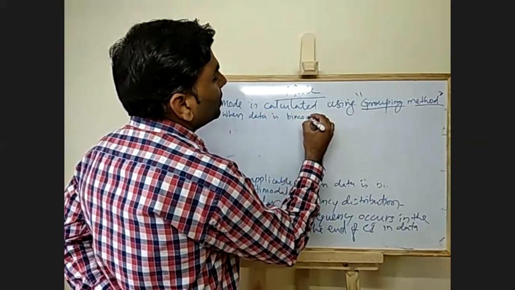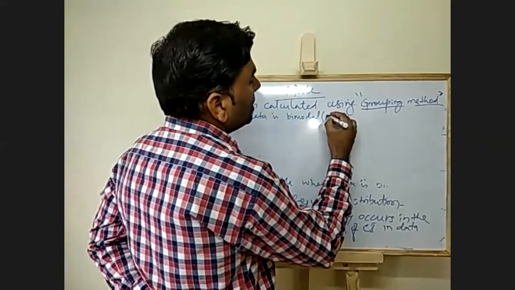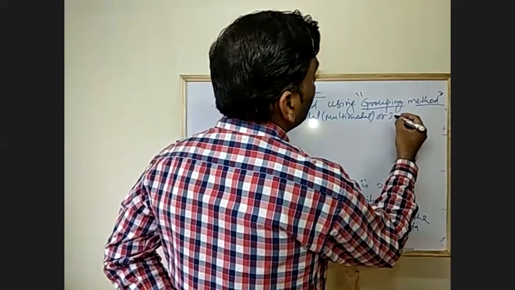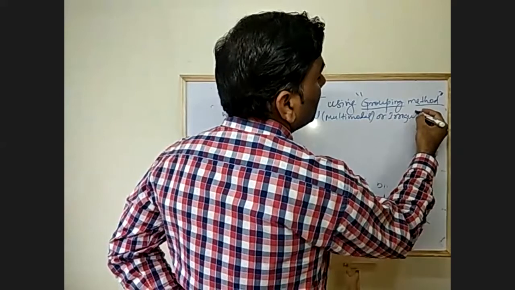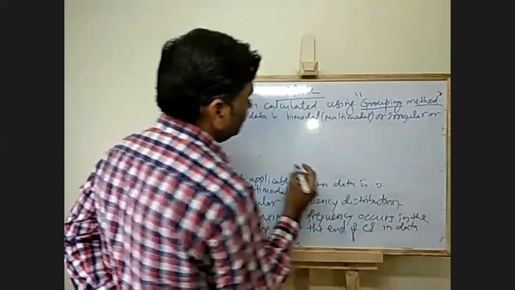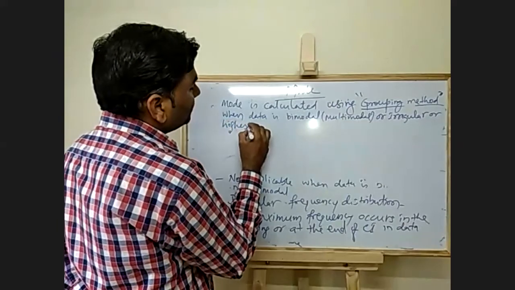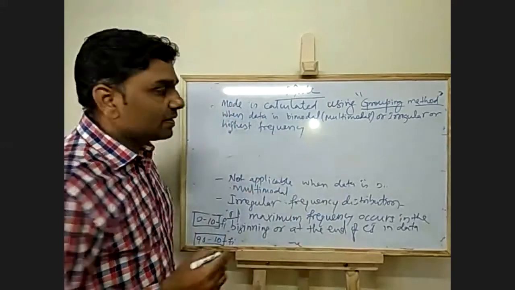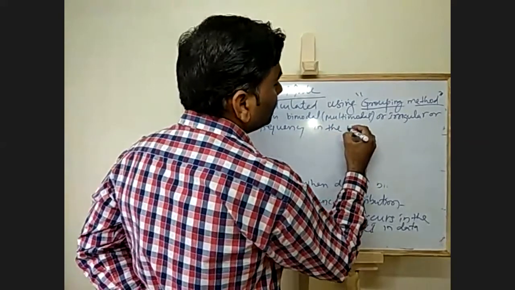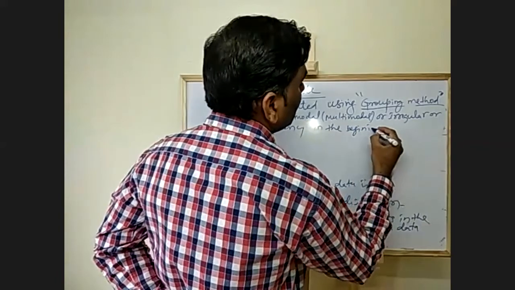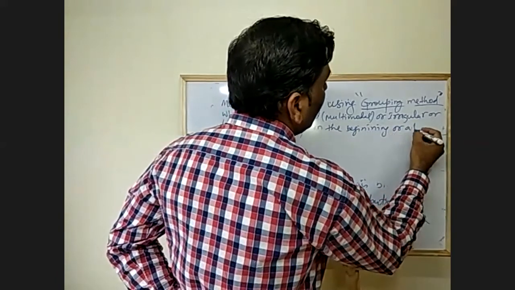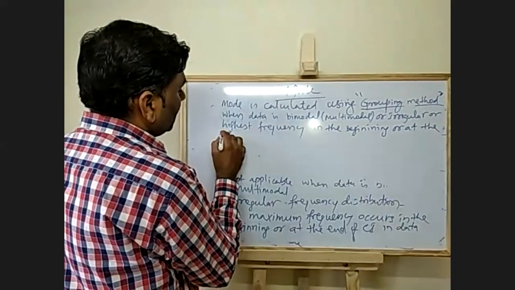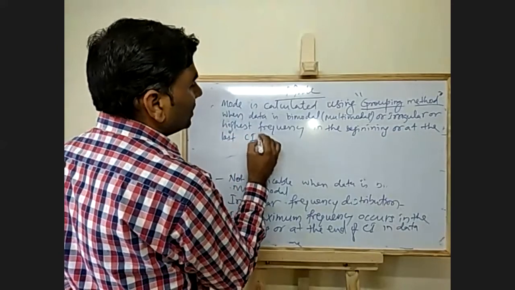bimodal or say multimodal, or irregular, or highest frequency in the beginning or at the end, at the last class interval.